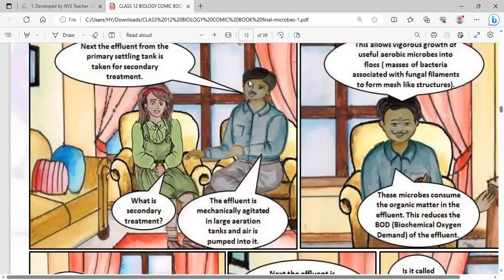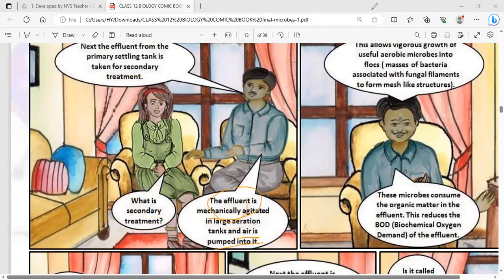The father is saying the effluent which has come from the primary is now going for the secondary treatment. What is secondary treatment? Shivangi asked. The father says the effluent is mechanically agitated in a large aeration tank. The primary effluent is continuously agitated, meaning it is rotated, in a large aeration tank in which air is also pumped, and it is completely agitated.